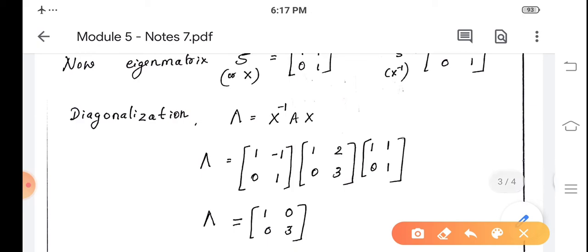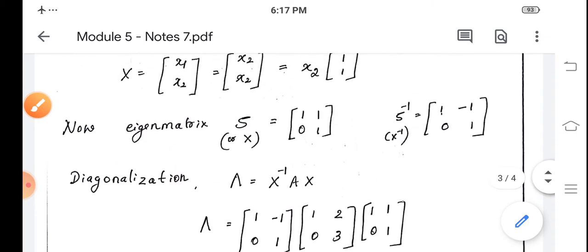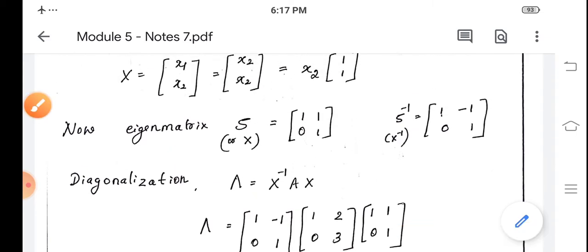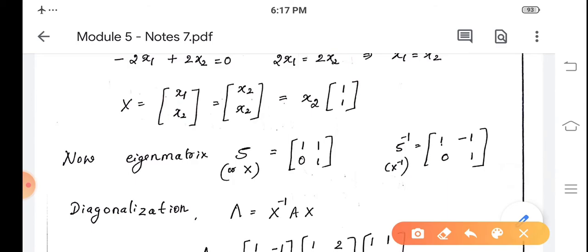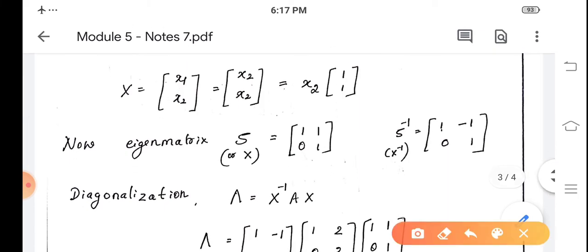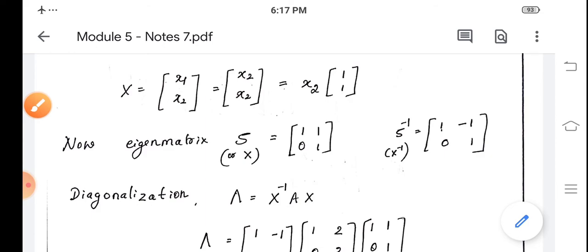So diagonalization is given by the formula capital Lambda equal to X inverse A X, or we can also write it as S inverse A S. We write the eigenvalue matrix and the eigenvector matrix, that is the eigenmatrix. S has as its first column the eigenvector corresponding to the first eigenvalue, that is (1, 0), and as its second column the eigenvector corresponding to the next eigenvalue, that is (1, 1). So the eigenmatrix S is equal to [1 1; 0 1], or we can also take it as X is equal to [1 1; 0 1]. Now S inverse or X inverse will be [1 -1; 0 1].